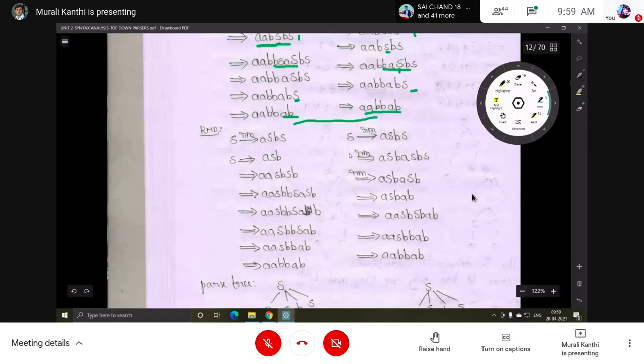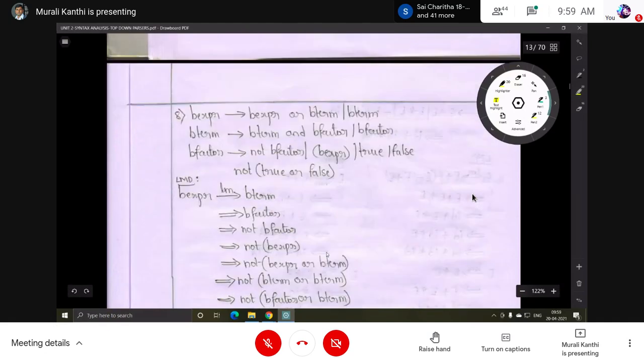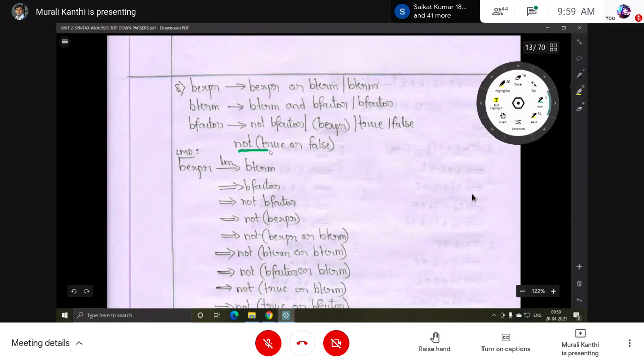Then like this is another one. Here only one symbol is there. Here some expressions are there in the grammar. So no problem, don't get confused. The input string is this one: not, open parenthesis, true or false, closing parenthesis. This is the input string.